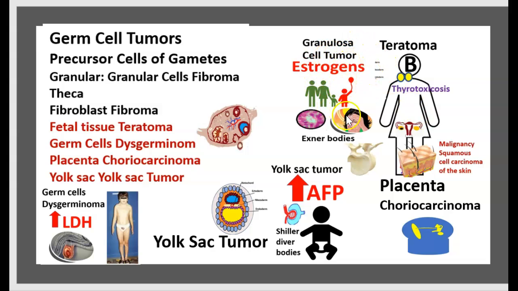Granulosa cell tumor, look for estrogen, Call-Exner body. If menopause, look for metrorrhagia because of estrogen. Choriocarcinoma, it's a tumor of the placenta. Yolk sac tumor, under 4 years of age, increase alpha-fetoprotein, and there is the presence of Schiller-Duval body, which are a prestige of nephron.